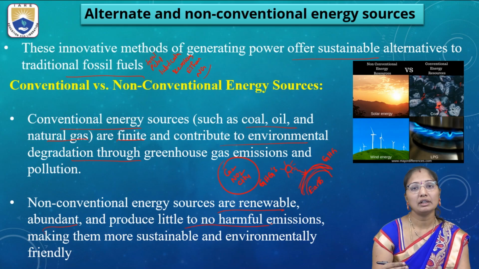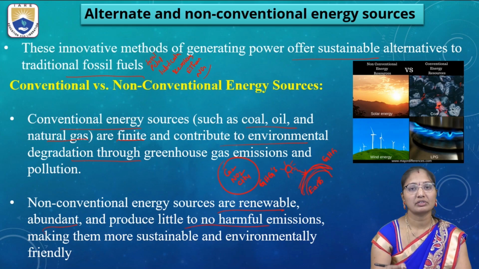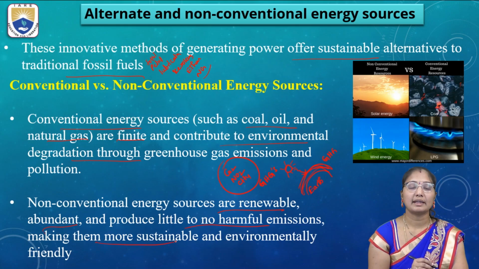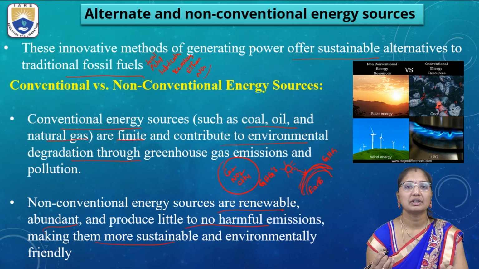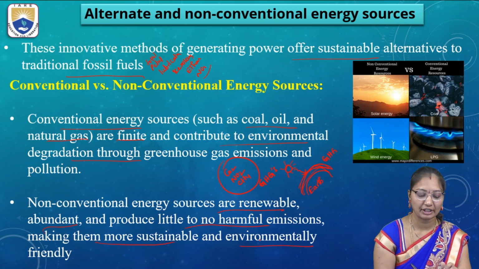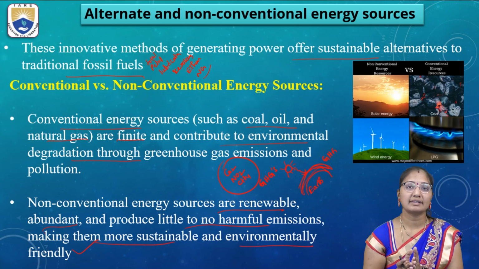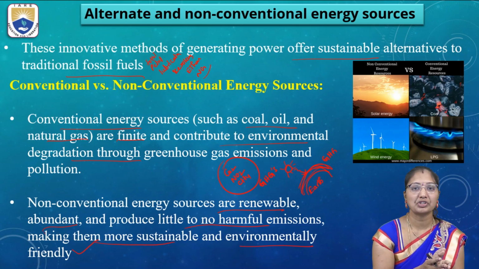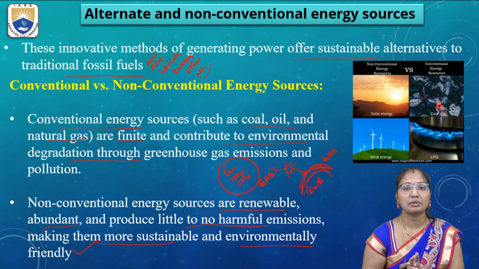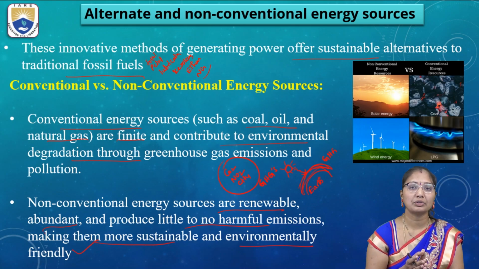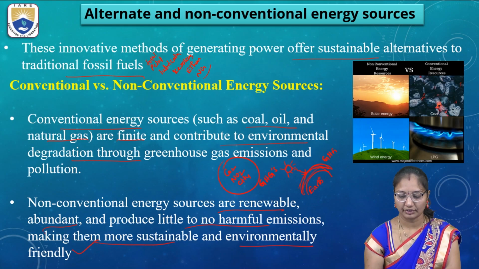Compared to conventional sources, these non-conventional sources produce a very small amount of toxic gases and greenhouse gas emissions, which makes them more usable and gives a sustainable and environmentally friendly environment. They won't give harmful gases like GHGs compared to the conventional methods. So these non-conventional methods are used as alternatives to fossil fuels or conventional energy sources.